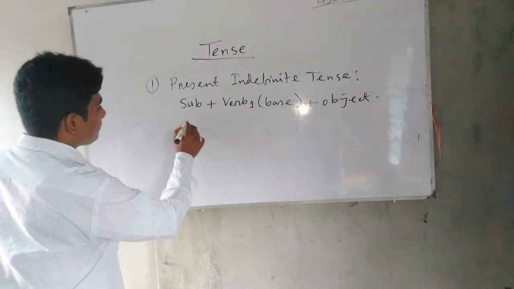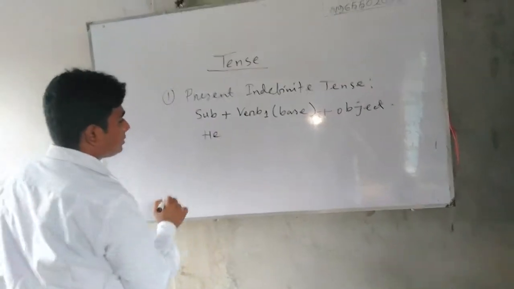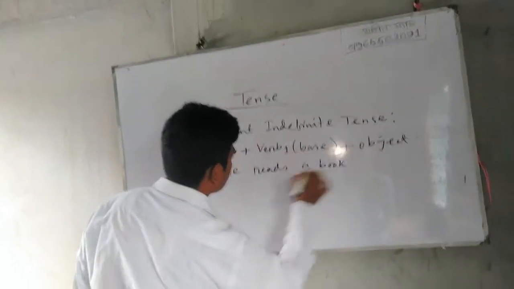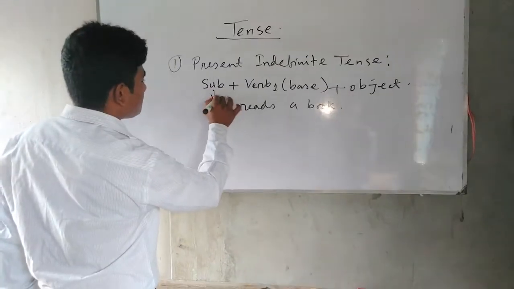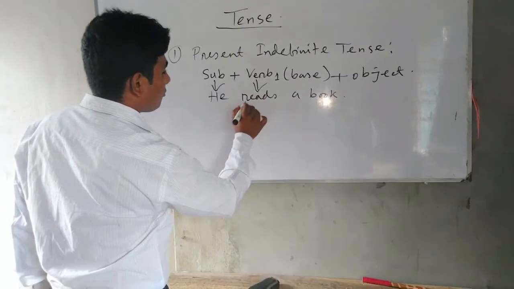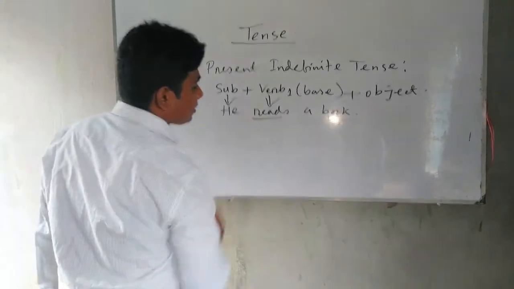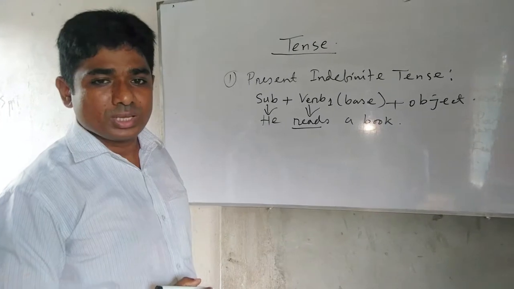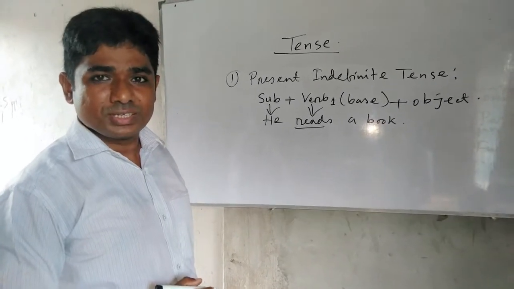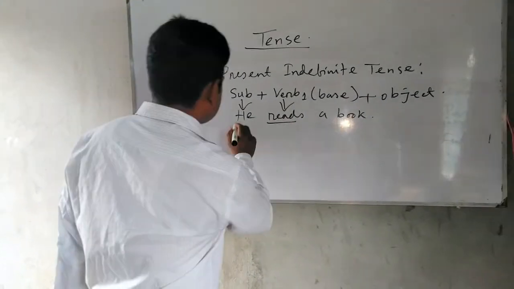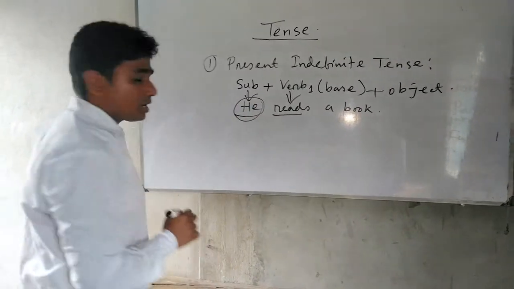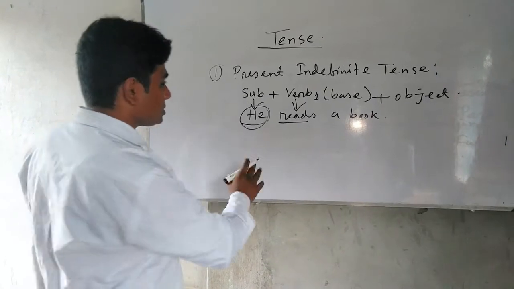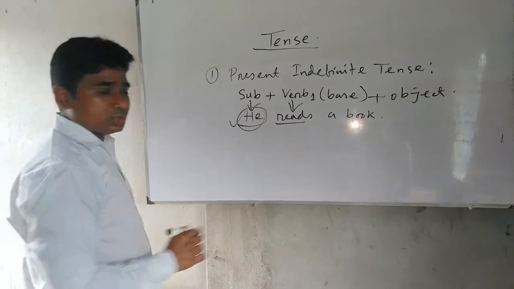For example, he reads a book. Here subject, verb 1 read. And sometimes you will use s or es at the end of the verb in present indefinite tense.